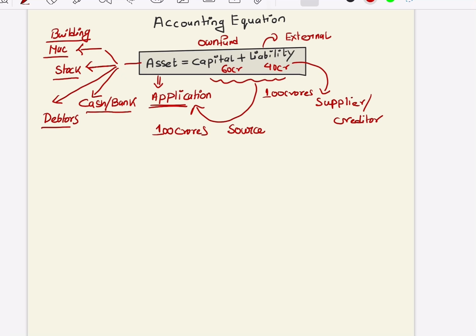With that help your asset will be 100 crores. It cannot be more than 100 crores, or less than 100 crores, in the case of an asset. So in this way we are balancing both sides: asset is equal to capital plus liability. I hope you can understand this accounting equation.